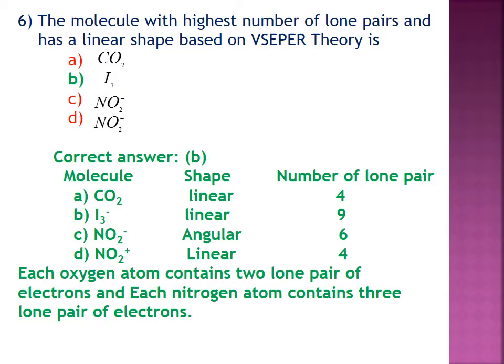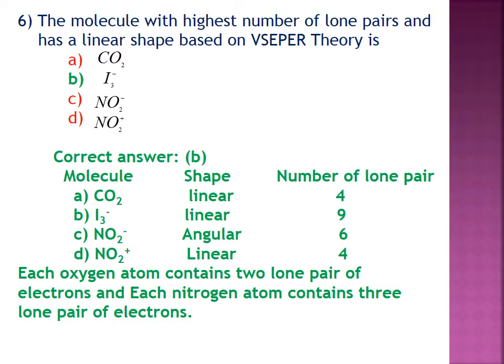Question number 6. The molecule with the highest number of lone pairs and a linear shape based on VSEPR theory. Here, among the four options, first you consider the linear molecules, A and B. But options C and D are neglected. And you have to calculate the number of lone pairs. If you consider CO2, the shape is linear and the number of lone pairs is 4.